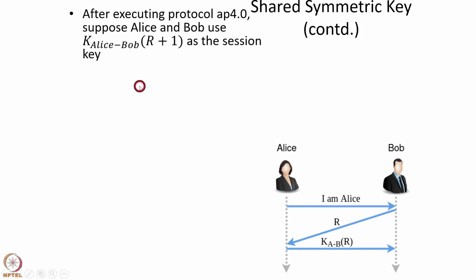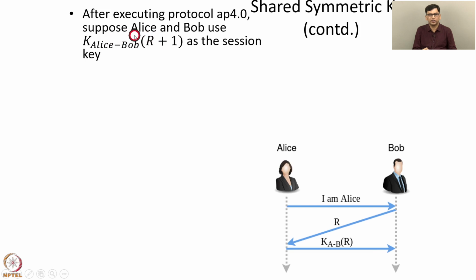Consider another attempt. After executing protocol AP 4.0, which is shown here, Alice and Bob use KAB of R+1 as the session key. So the nonce used during the authentication is R, but Alice and Bob use KAB of R+1 as the session key. This can be computed by Alice and Bob because they know the secret KAB. So each one can compute KAB of R+1 independently. They'll agree on the same value KAB of R+1.